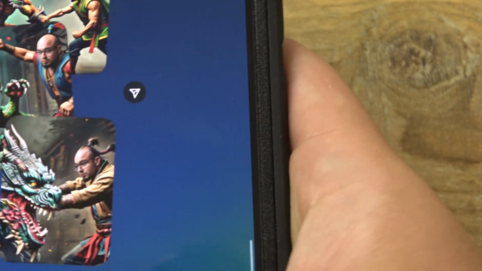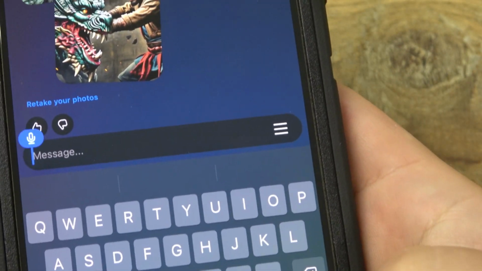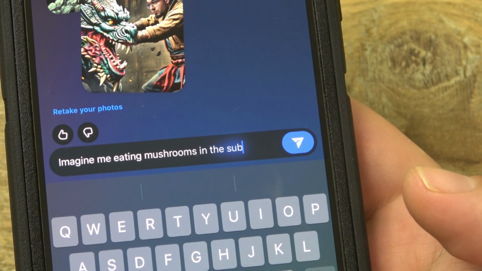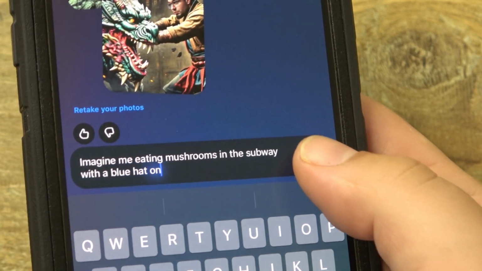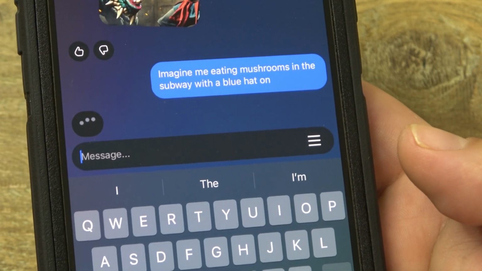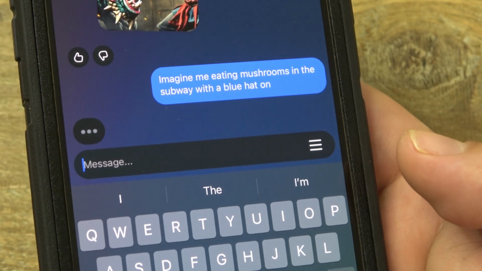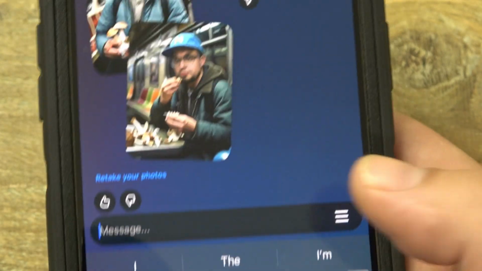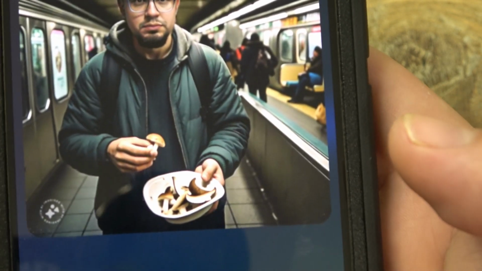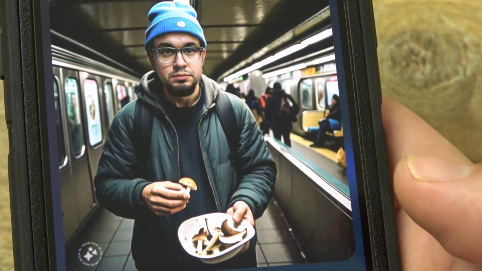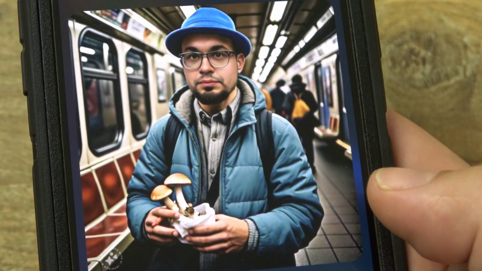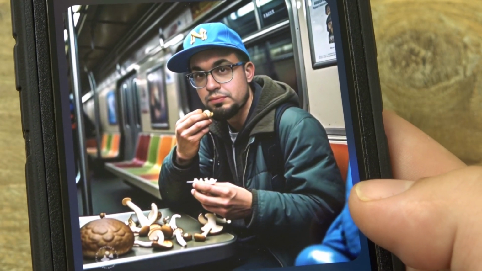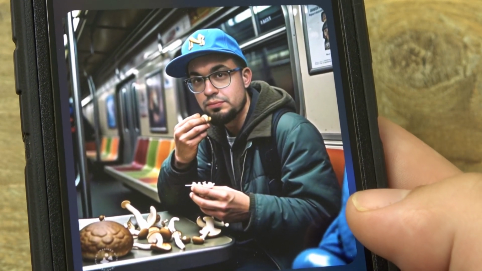So let's try a bunch of stuff here for fun, right? Let's be a little more specific. Imagine me eating mushrooms in the subway with a blue hat on. Some random stuff here. Now, what's interesting, I thought, was I did a bunch with firearms, and AI doesn't know what to do with that. They kind of recreate from a bunch of different images what they think are guns, but they're not really functional. Well, there I am. I'm eating mushrooms in the subway with a blue hat. And they give you 3 different versions. 3 random variants on that. Yeah, I mean, if I saw this on the subway, I think that guy was totally chill.